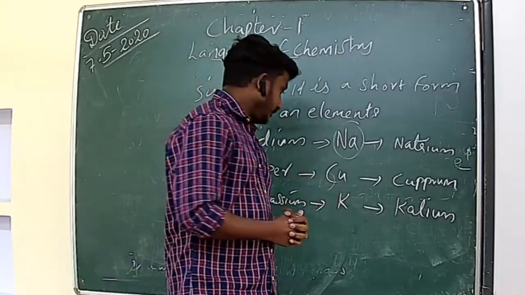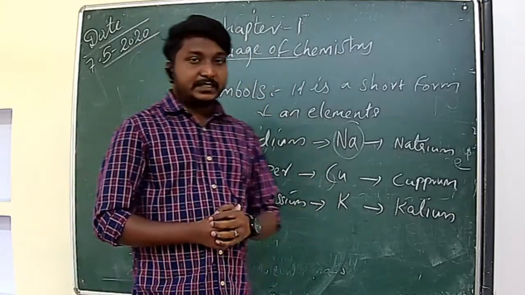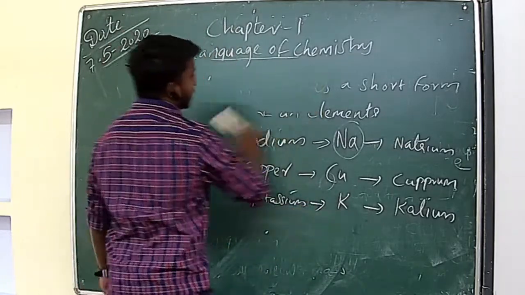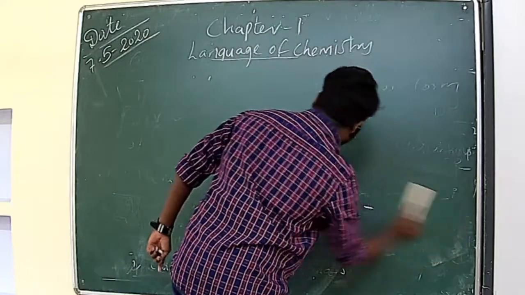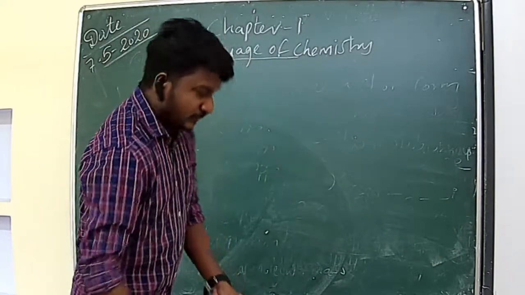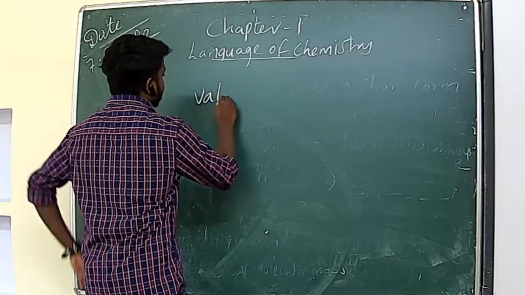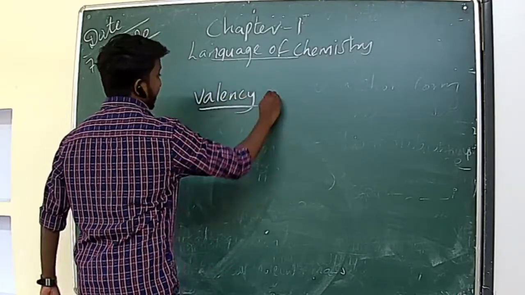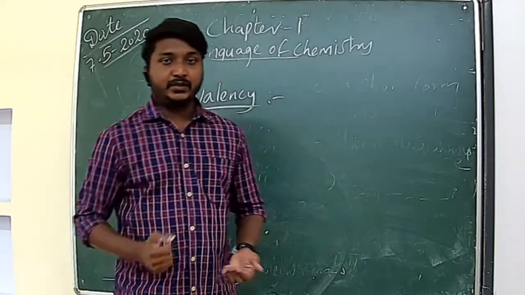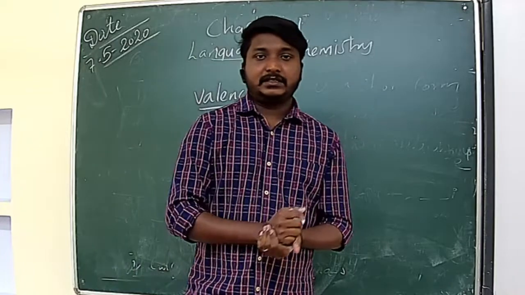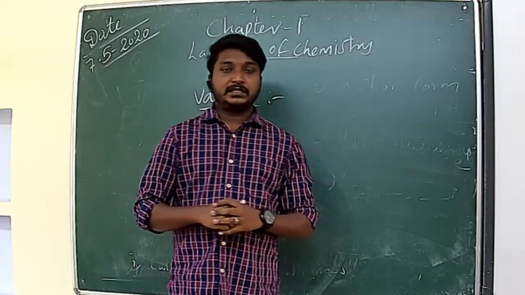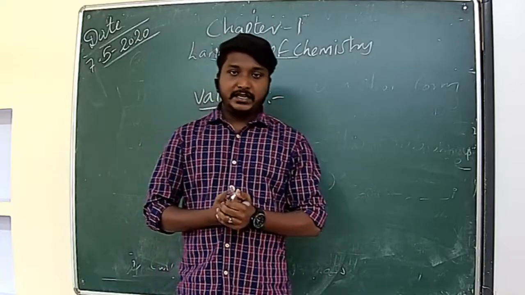Okay. Now we can see the next topic. What is that? Valency. So before getting into this topic, we can take the 18th group elements. What is the 18th group? Noble gases are the 18th group elements, right?